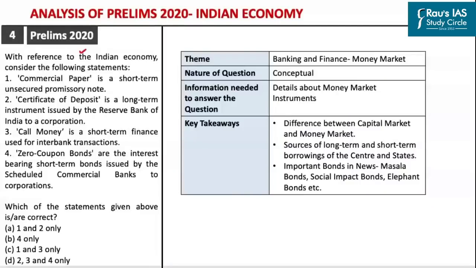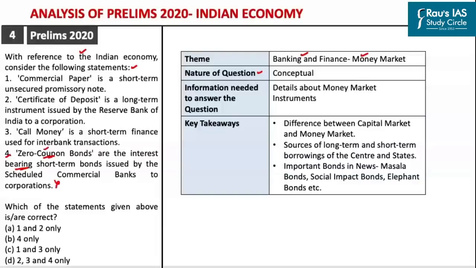This particular question is with reference to the theme of banking and finance, particularly with respect to the chapter of money market. This question is purely conceptual in nature. See, if you try to attempt this question, the easiest statement happens to be statement number 4. The statement here is: zero coupon bonds are the interest bearing short term bonds issued by the scheduled commercial banks to the corporations. See, if you know the word coupon, coupon basically means interest. So when we say zero coupon, that means they are non-interest bearing bonds.